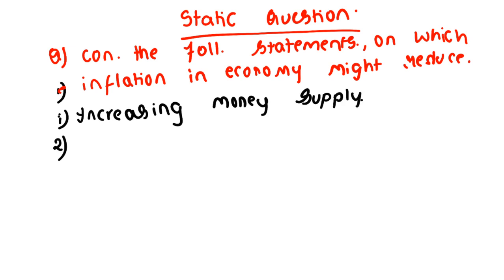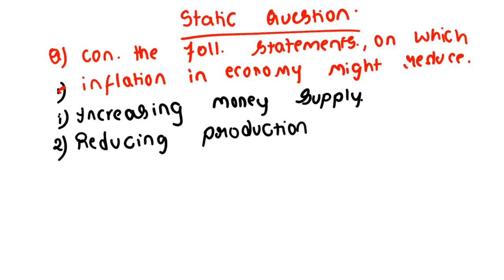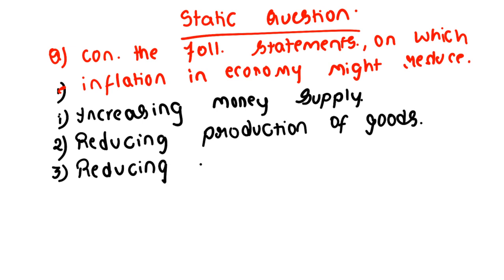In the second statement, reducing production of goods, and reducing repo rates. Clear?